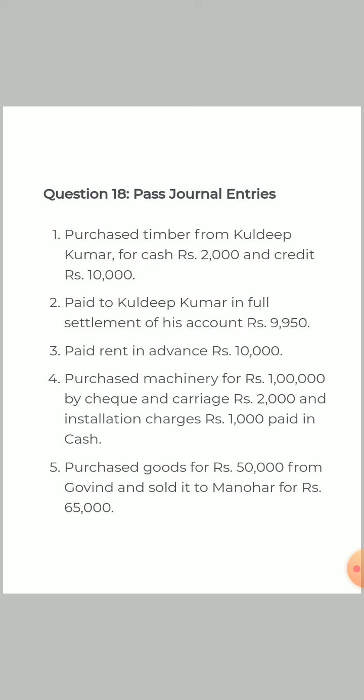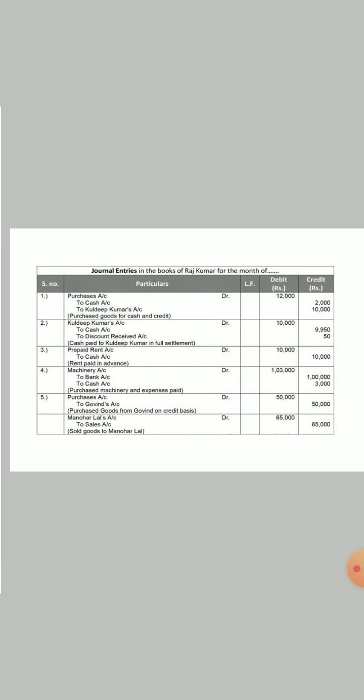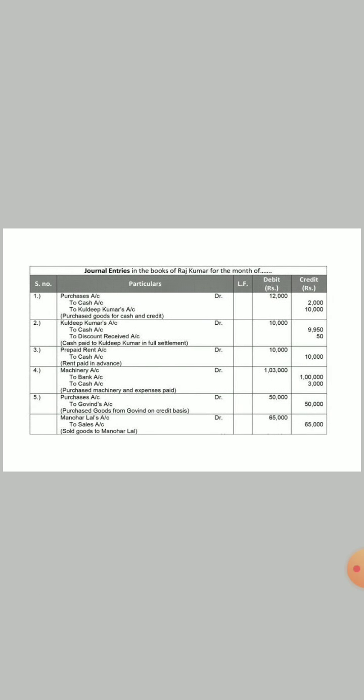Now these expenses will not be written down separately by debiting carriage or installation expenses account, but these will be included in the machinery account itself. But when we credit, bank will be credited by 1 lakh, and cash will be credited by 3,000 rupees. Last point states purchase goods and sold it to someone else. There will be two separate entries, one for purchase and one for sale. So the entries will look something like this. Purchase timber, but for this business these are goods.